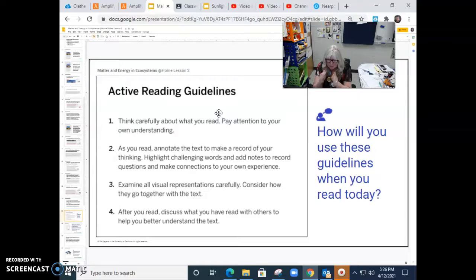Number 1, pay attention to your own understanding. Number 2, as you read, annotate the text to make a record of your thinking. Highlight challenging words and add notes to record questions and make connections to your own experience. That's my favorite part, the connection. Number 3, examine all visual representations carefully. Consider how they go together with the text. And number 4, after you read, discuss what you've read with others to help you to better understand the text.